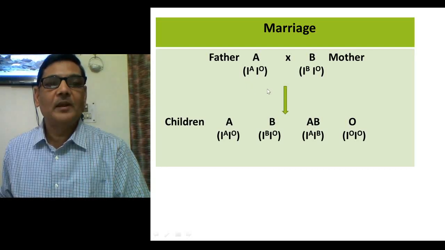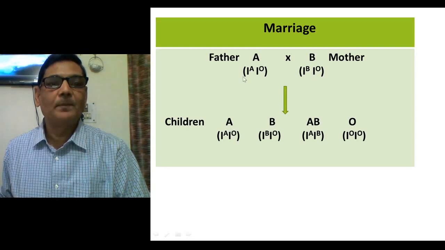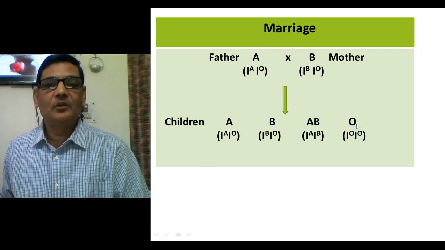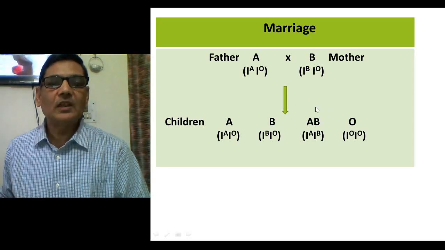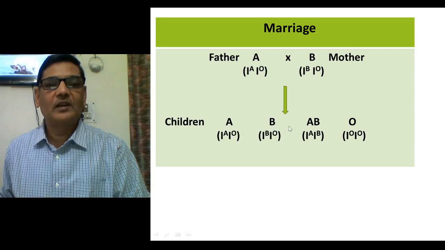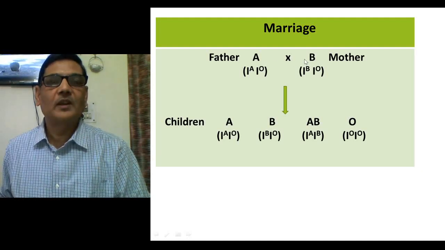Likewise, IA may combine with IO, and in such a situation the blood group of the child will be A. IO may combine with IB, then the blood group of the child will be B, because in IOIB, B will be expressed, and IO-IO may combine and form an individual with blood group O. So this single example gives us an idea of how all four blood groups are possible if the mother and father belong to blood groups A and B.